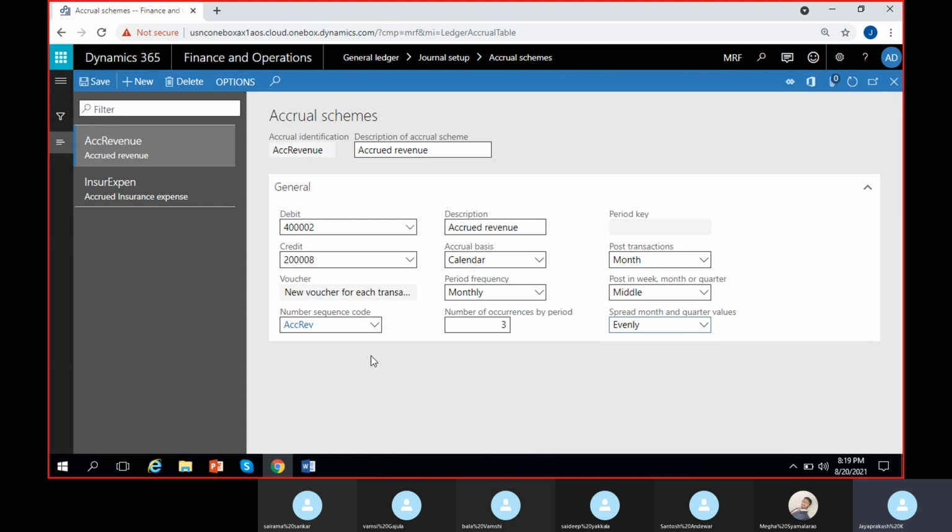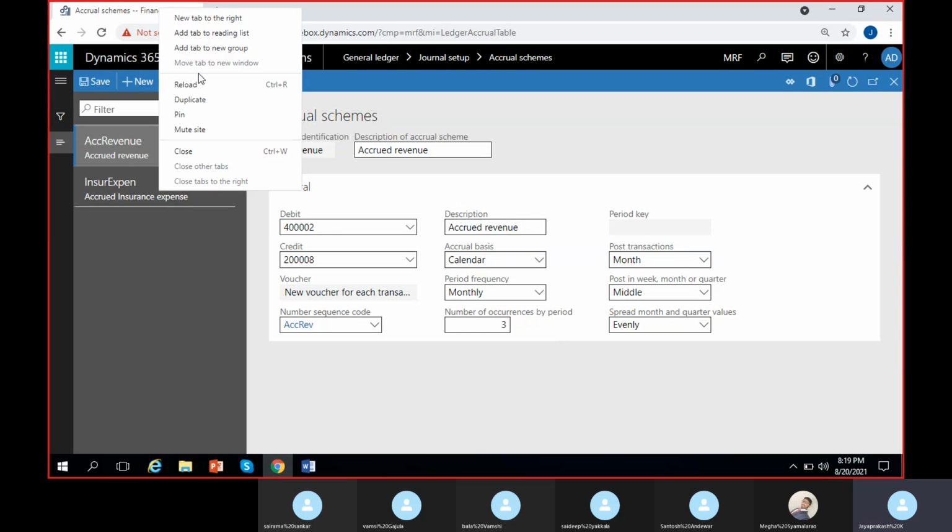And I can save this one. So we have selected a new condition, that new transaction for every voucher. That's all. And this is all 3 months we have selected. So let's post a transaction and let's do the same. Actually, let me duplicate this tab.